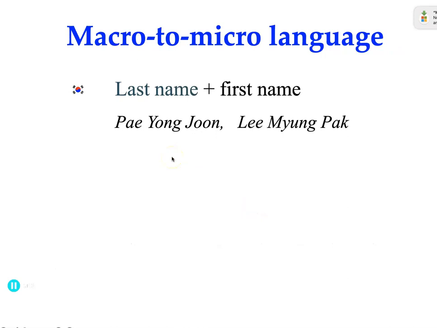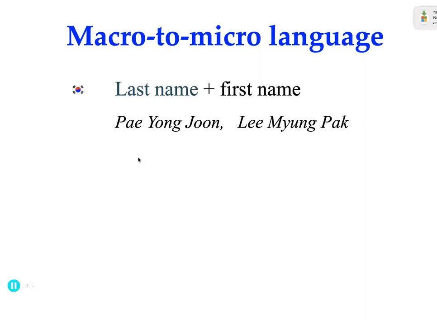Also, another feature that stands out in the Korean language is that it is a macro-to-micro language. So the universe is always represented from the bigger unit, where the group comes first, and the individual item or small unit comes later. Here are a few examples I want to share.